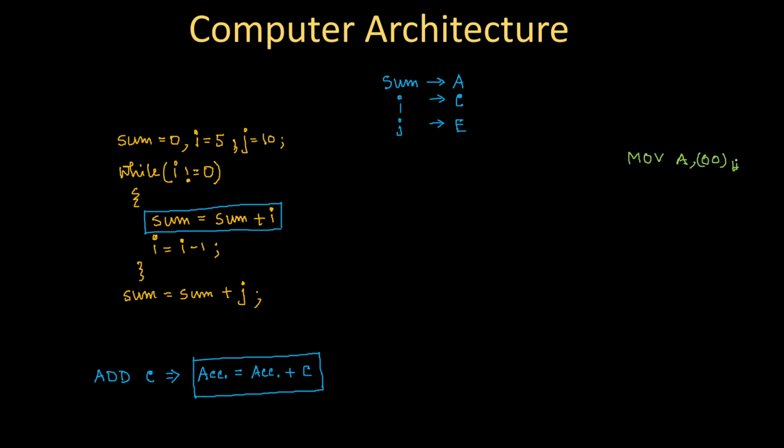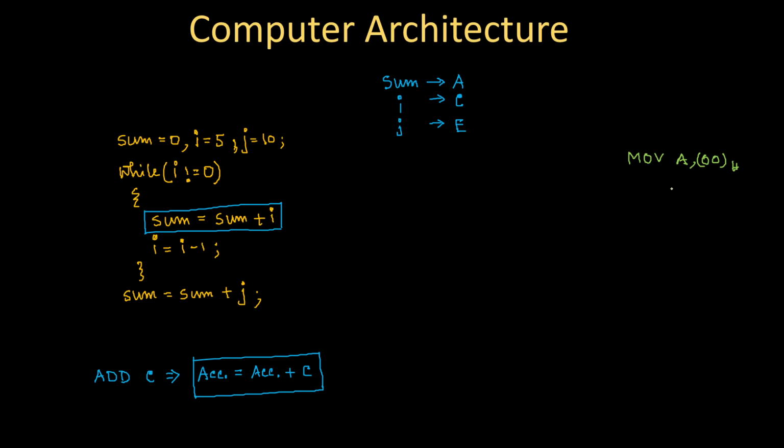Actually, in assembly level language or machine level language, everything is considered in hexadecimal. Whatever I'm writing as a high level language programmer, I'm considering all these values in decimal form, right? But when it is converted to machine level form, the decimal values will be converted to hexadecimal values. Anyway, 0 in decimal is obviously 0 in hexadecimal.